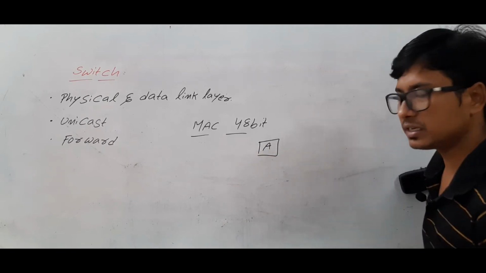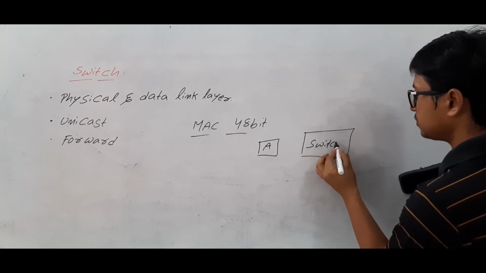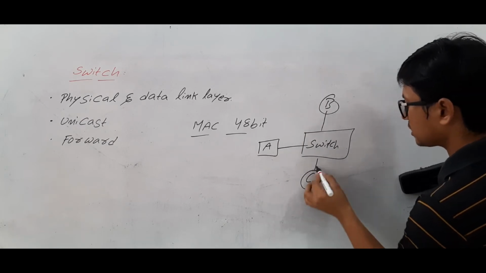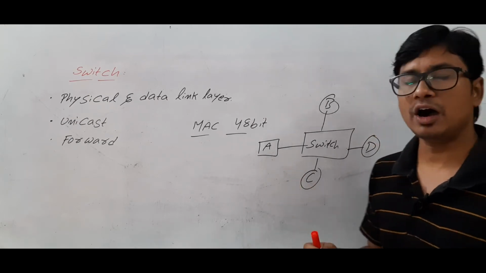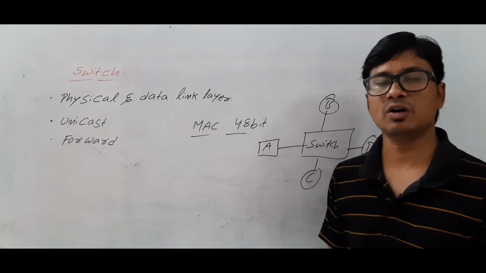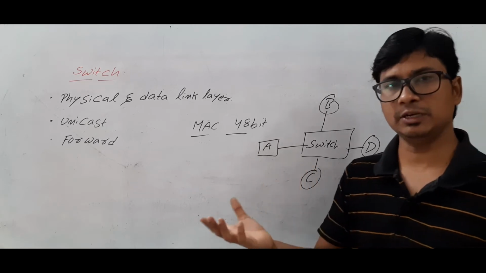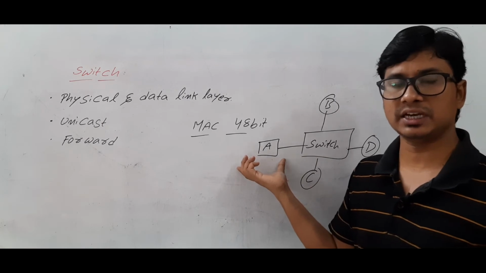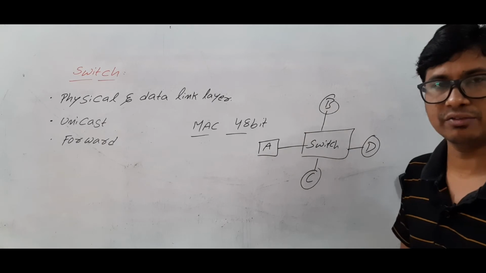I have a device A, I have a switch, and I have a device B. All these four devices are connected to the switch. Here it can be a single device or it can be a LAN segment also, because the switch is also called a multi-port bridge. So if it is a multi-port bridge, we can connect LAN segments also. Just to make the concept easier to understand, I am taking four devices.